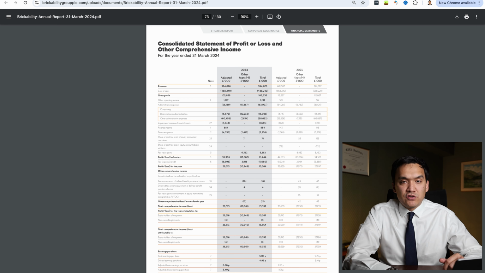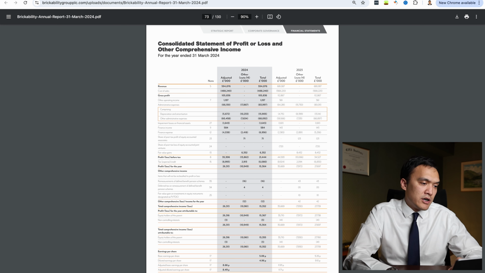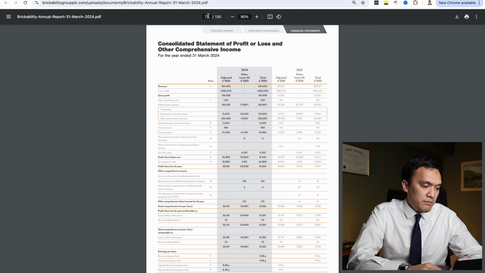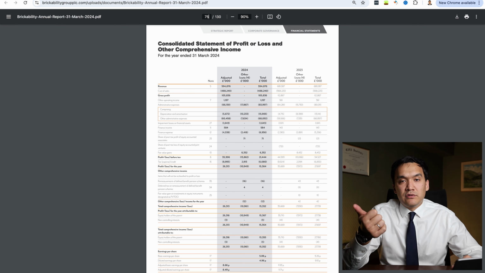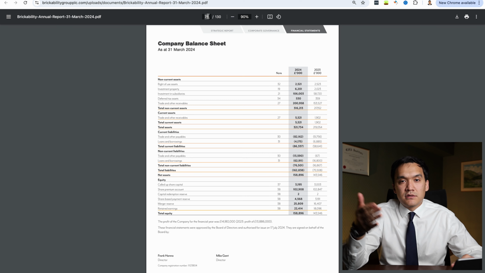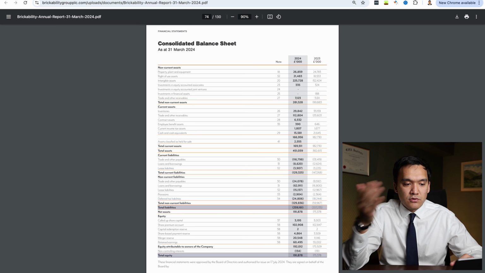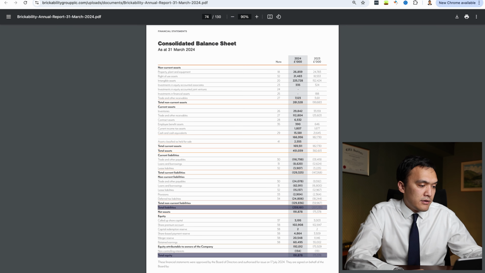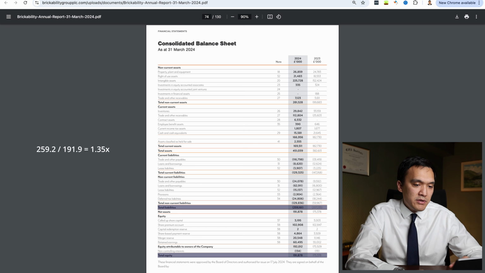Then we want to check leverage of the company. So we go back to our balance sheet on page 74. And first ratio, if you remember, are liabilities to equity. It is also called debt to equity ratio. So our liabilities were 259 million, and if we divide by our equity of 192 million, we have a debt to equity ratio of 1.35.